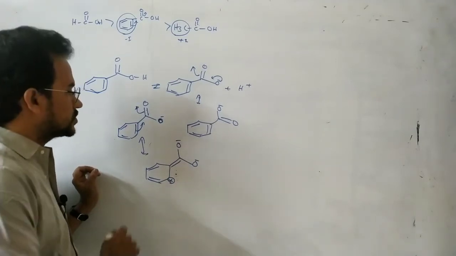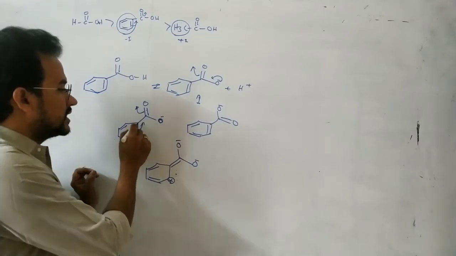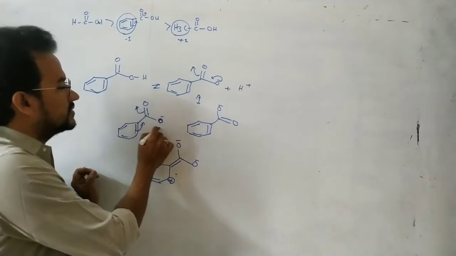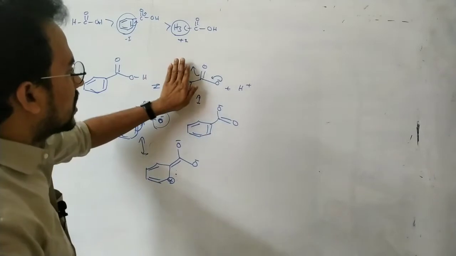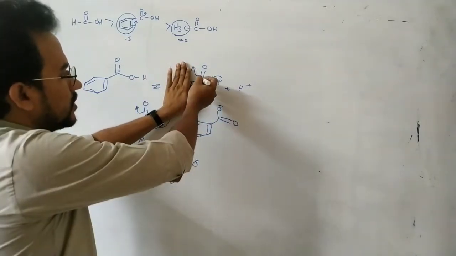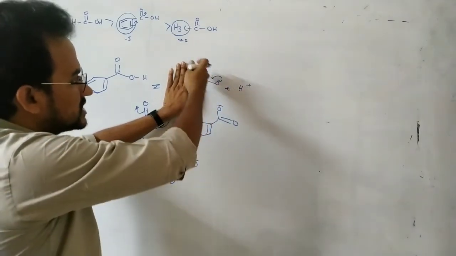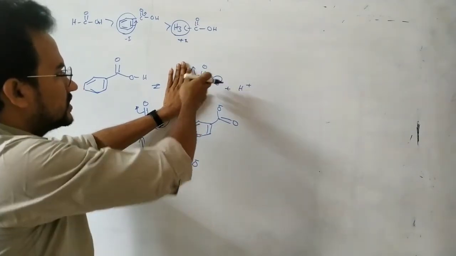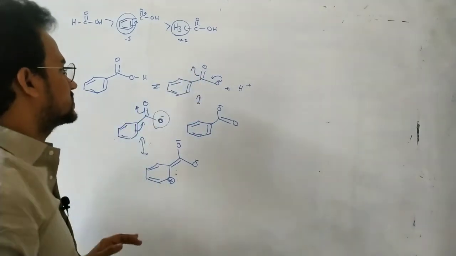So if this benzene ring is involved in a conjugation with CO, then we can say this benzene ring is stopping the dispersal of the negative charge. If there is no conjugation with the benzene ring, then this C double bond O is only involved in a conjugation with O minus. Then we can see there is a more dispersal of the negative charge.